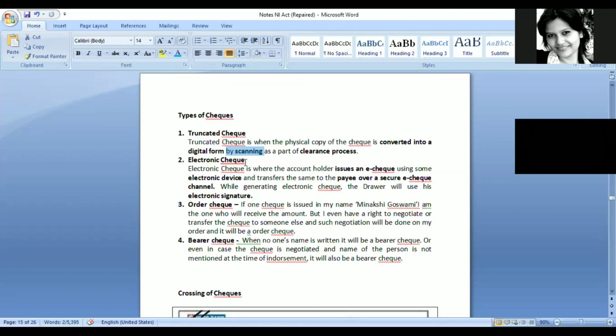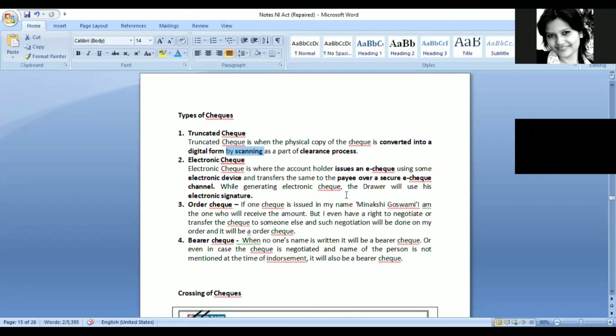That means a physical copy is submitted to the bank, and then they convert it into a digital form for their clearance process. That digital copy, made by taking a scan of the physical check, would be called a truncated check.